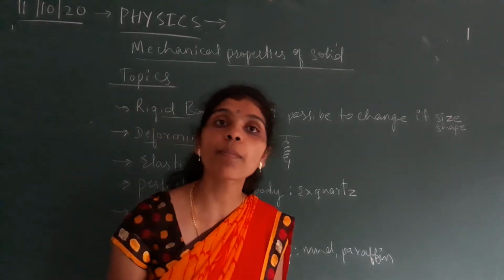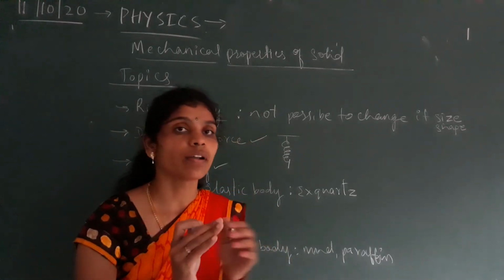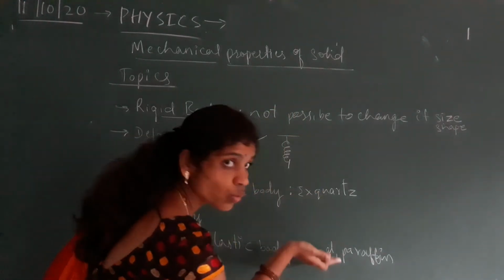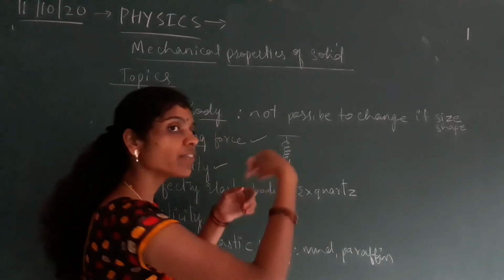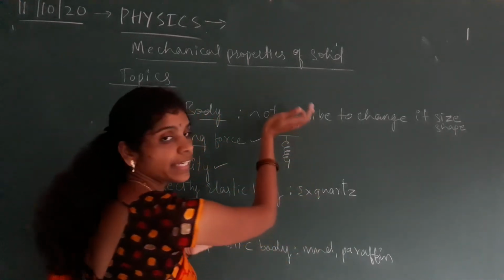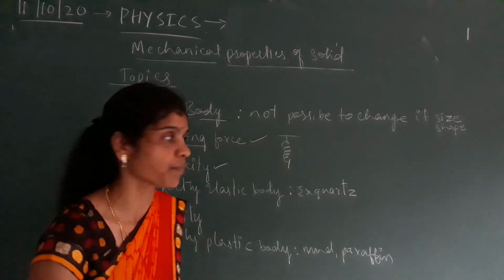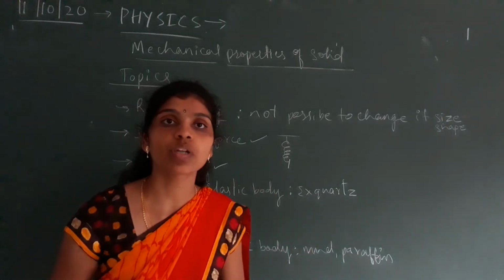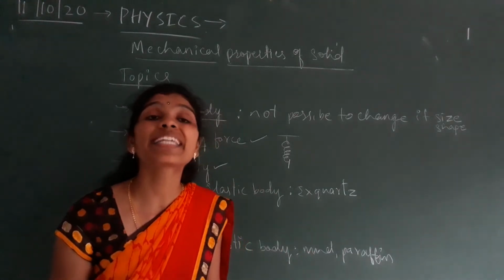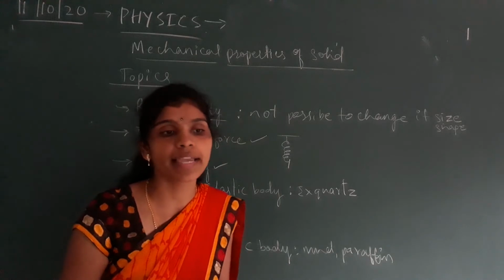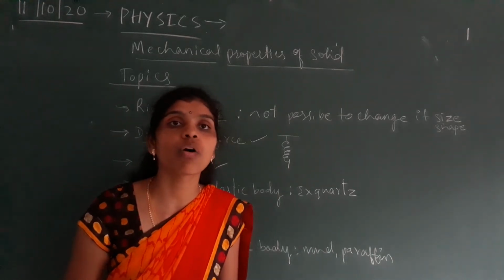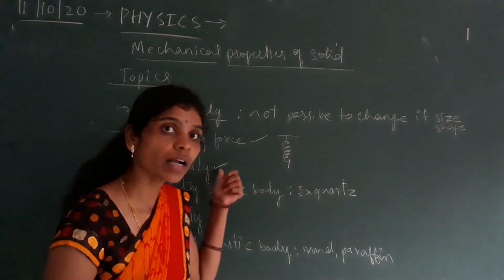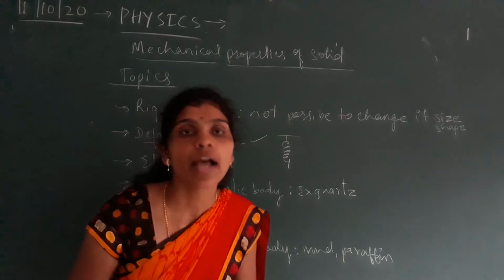It is a property of the material: when we apply a force to the object, it changes its size or shape, and again when we remove the deforming force, it regains its original size or shape. That is one of the properties of the material. It can regain its original size or shape after the removal of the deforming force. For example, you can quote a spring or rubber. I shall show that one.